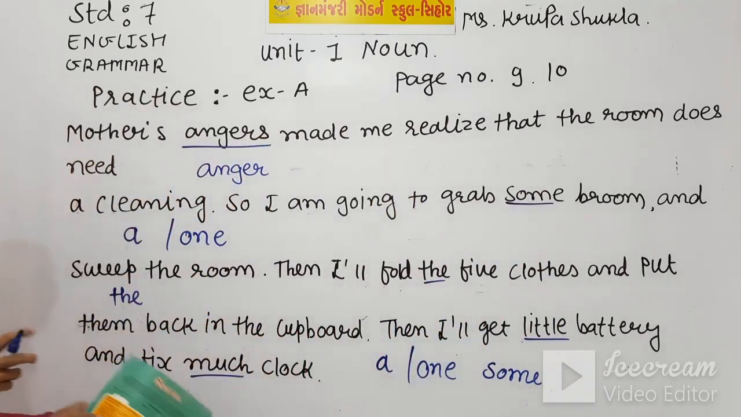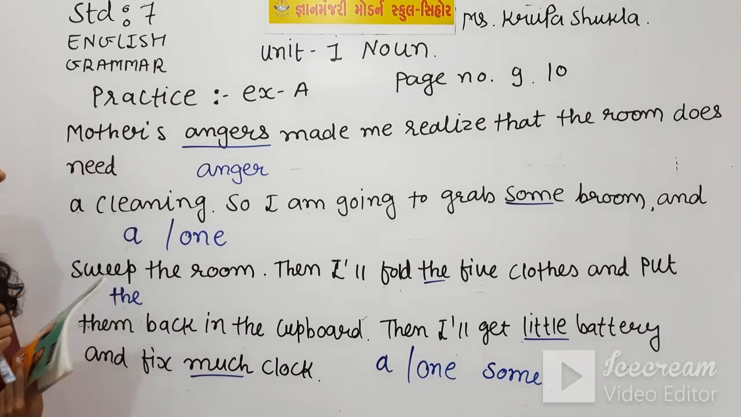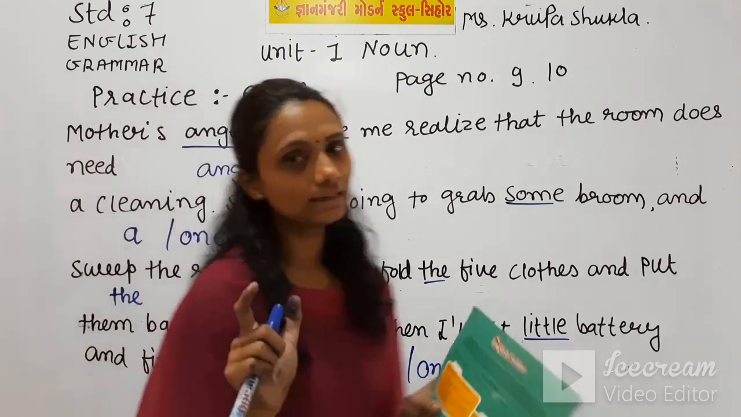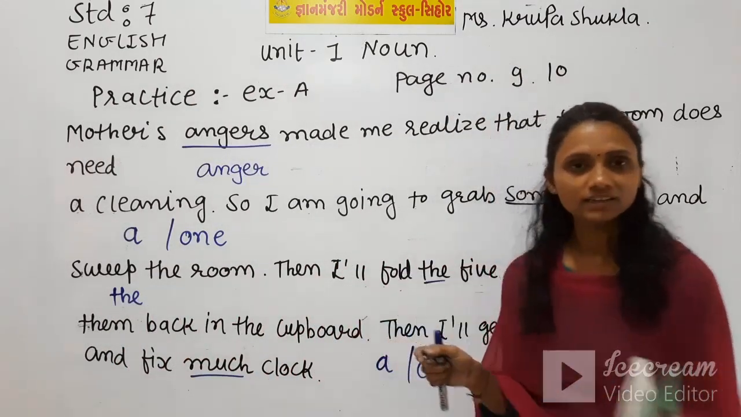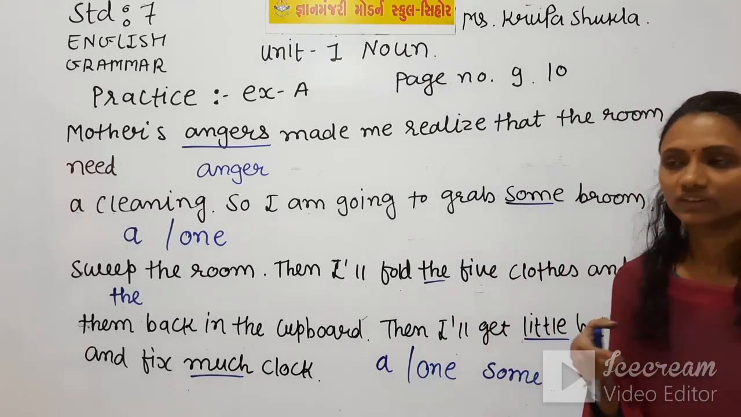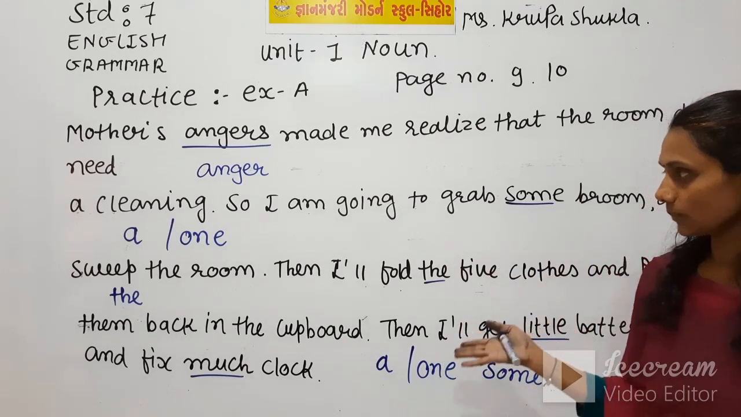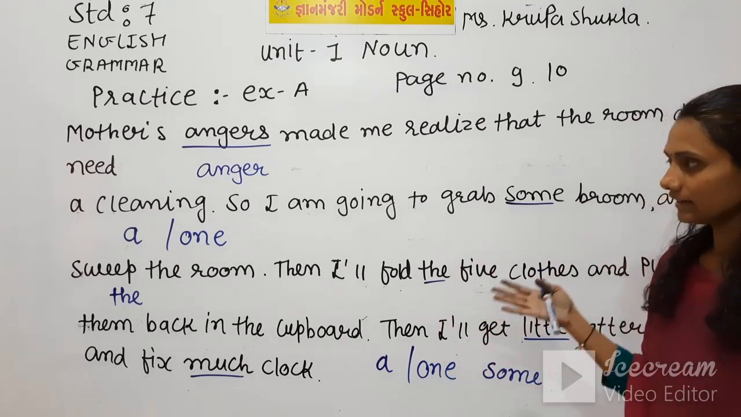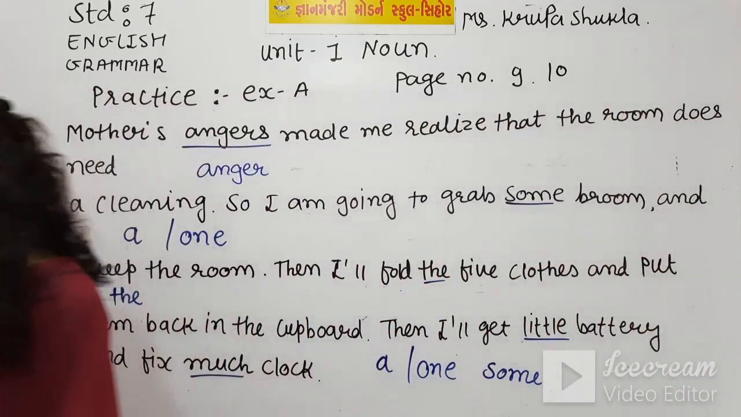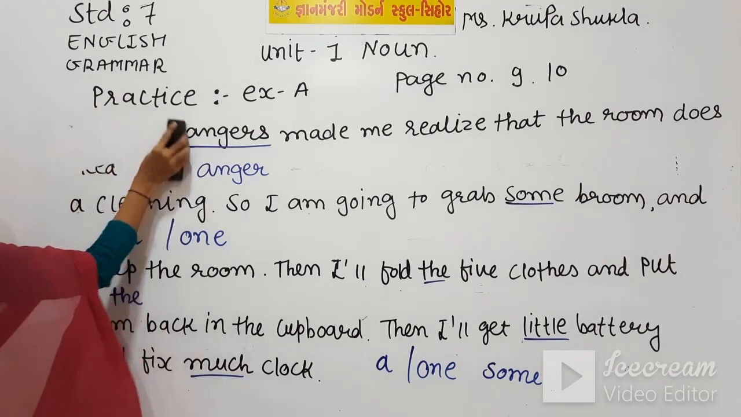So this is practice exercise A, which is on page number 9 and 10. Please use pencil in your book. You are not allowed to use pen because sometimes most of the students just commit mistakes in writing. So if you use pencil, we can rub that and we can write it again. So that's why it is better to use pencil. Now next exercise is